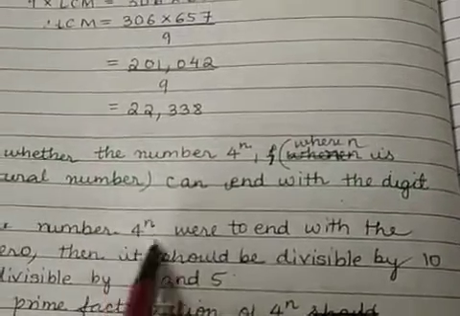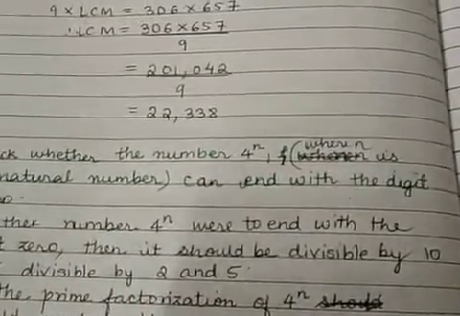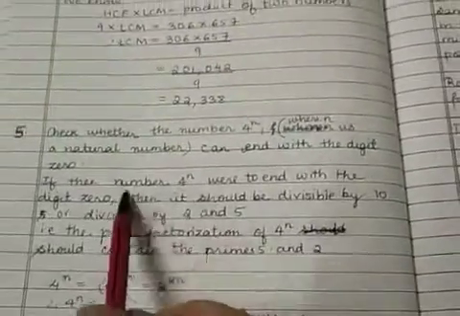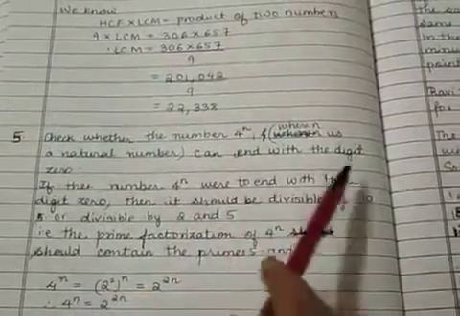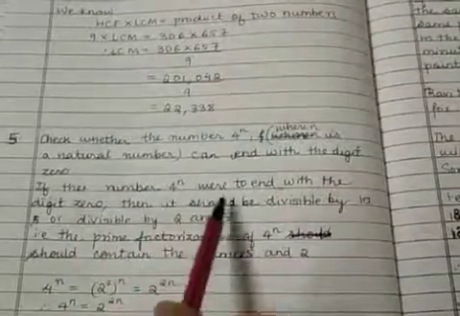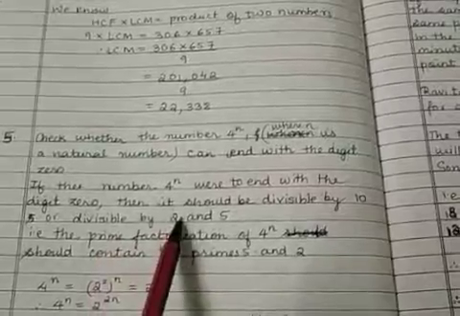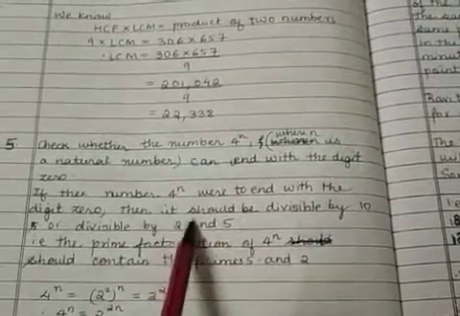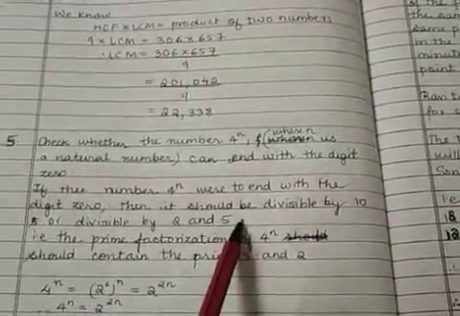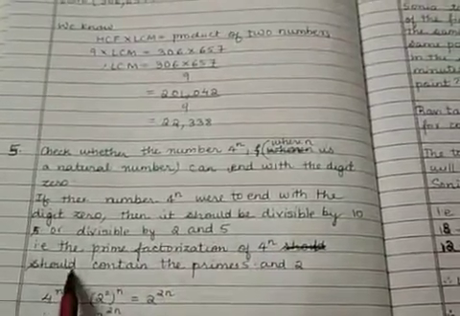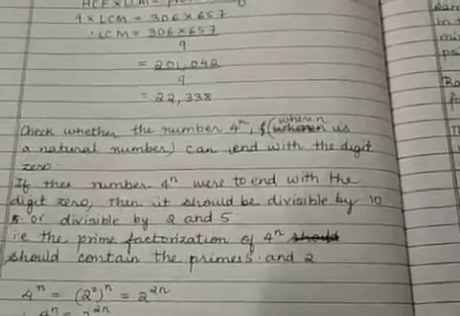So the given number should also be divisible by 2 as well as 5. If the number 4 raised to n were to end with the digit 0, then it should be divisible by 10, or it should be divisible by 2 and 5, both 2 as well as 5. That is, the prime factorization of 4 raised to n should contain the primes 5 and 2.